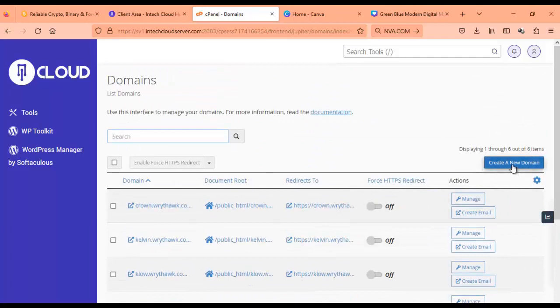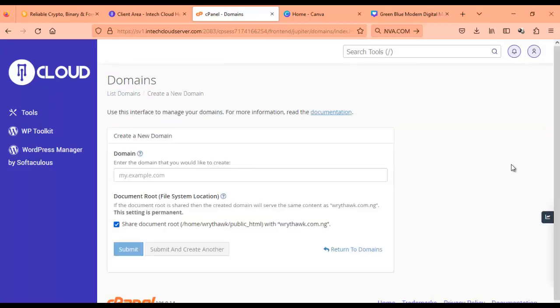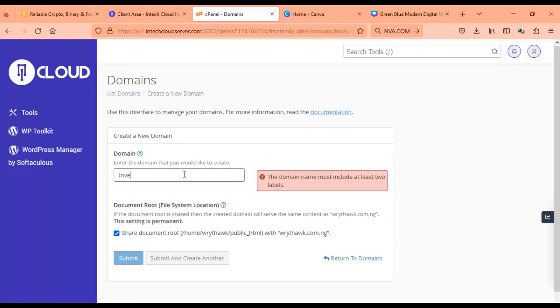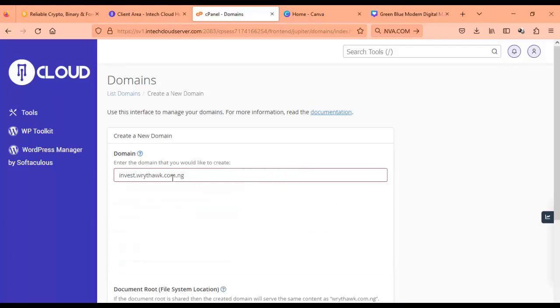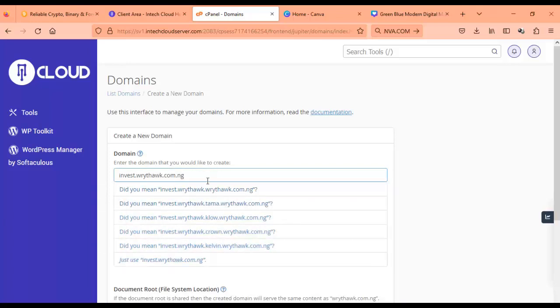Okay, so right here you have to choose. Okay, so I'm going to just write invest. Okay, invest. So this is the domain name I'm going to be using. Okay, invest dot. So this is what I'll be using. Invest dot rightHawk.